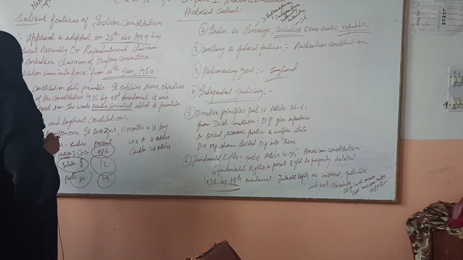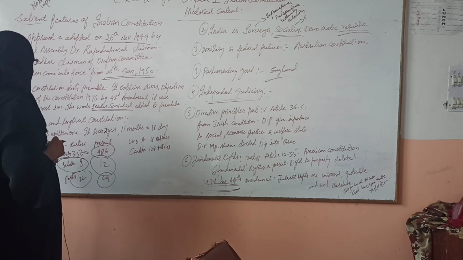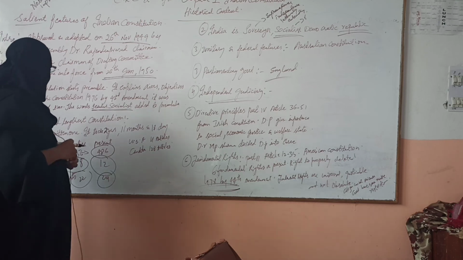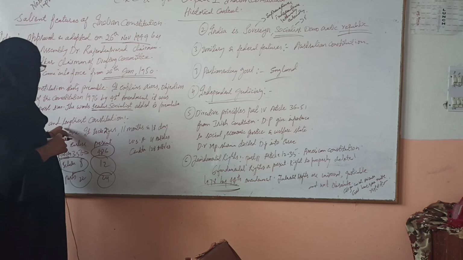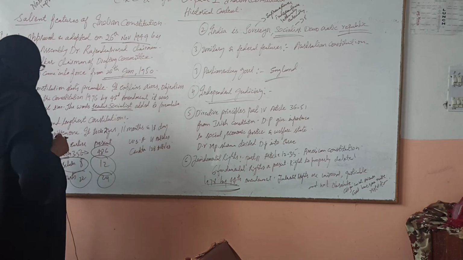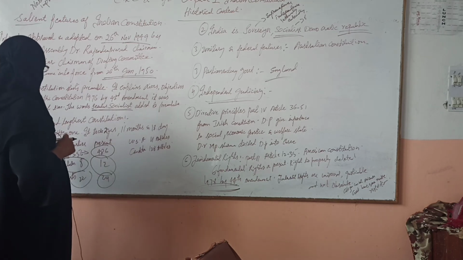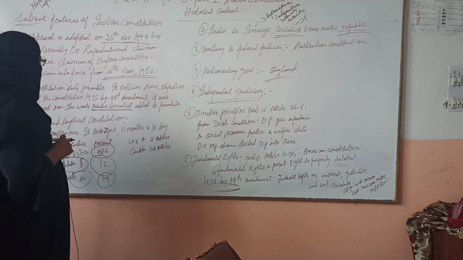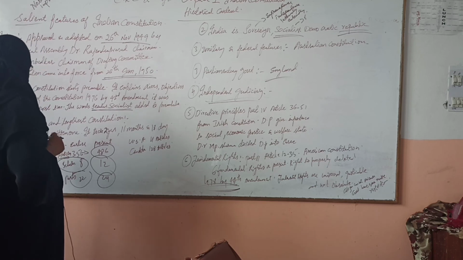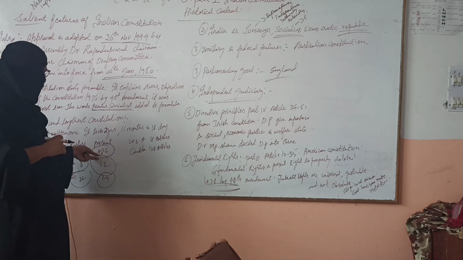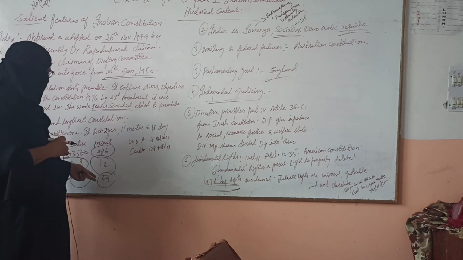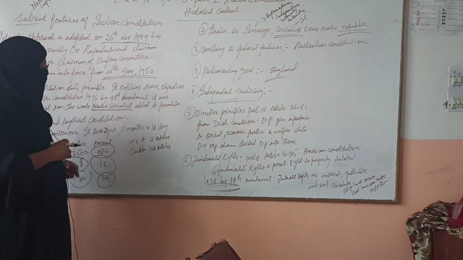Then we read about the features of the Indian Constitution. First, the Indian Constitution is the lengthiest, most detailed and written constitution of the world. It took 2 years, 11 months, and 18 days to write and enact, and it has 486 articles at present, 12 schedules and 24 parts.